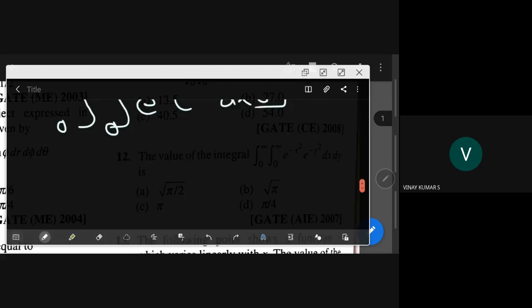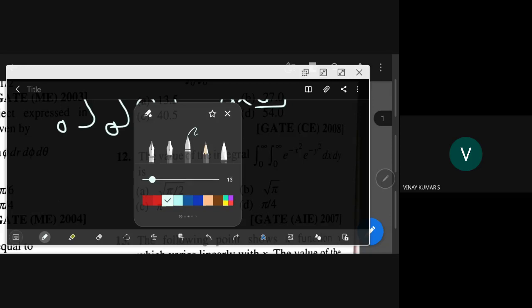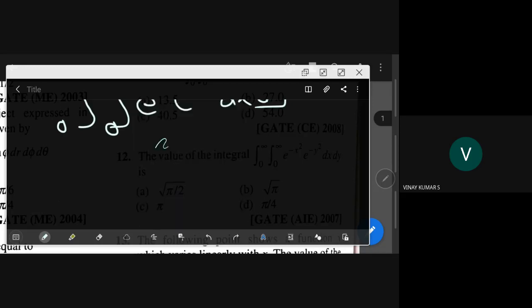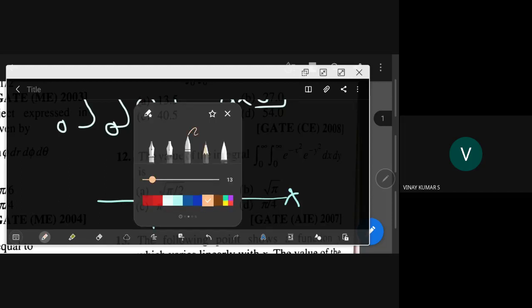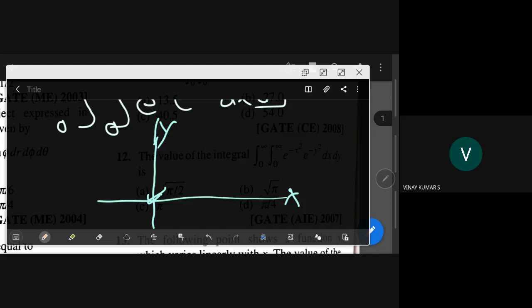The region is, we have x-axis here, y-axis here. X varies from 0 to infinity, so from here towards right. Y varies from 0 to infinity, from here towards upwards. So our region of integration, yesterday I told, that is a very important terminology. So this is our region of integration, this first quadrant.